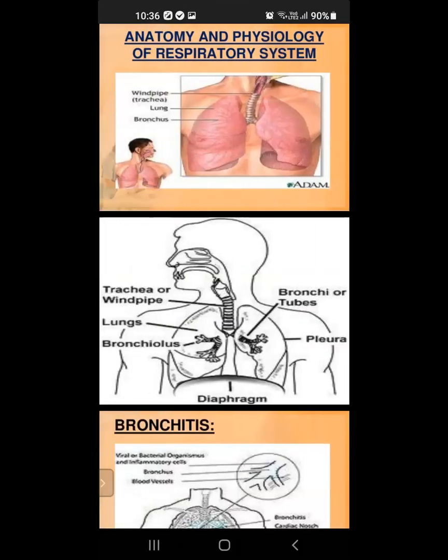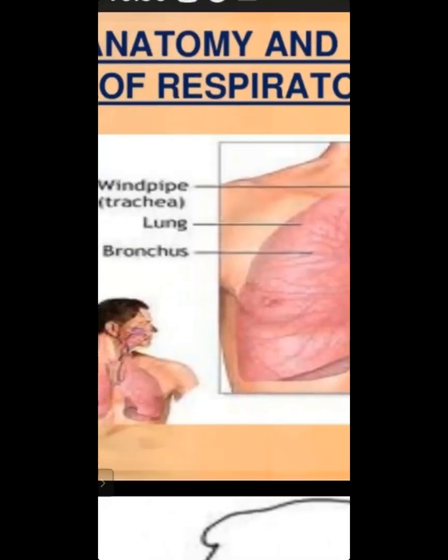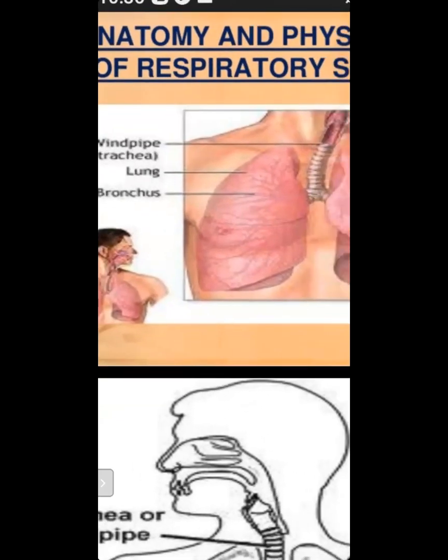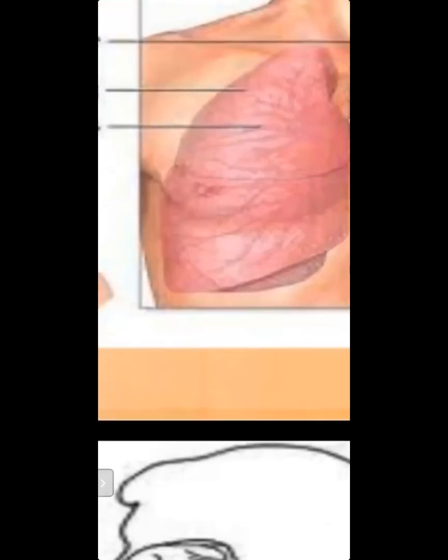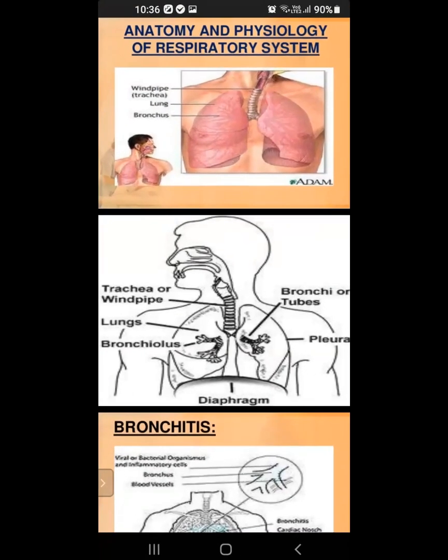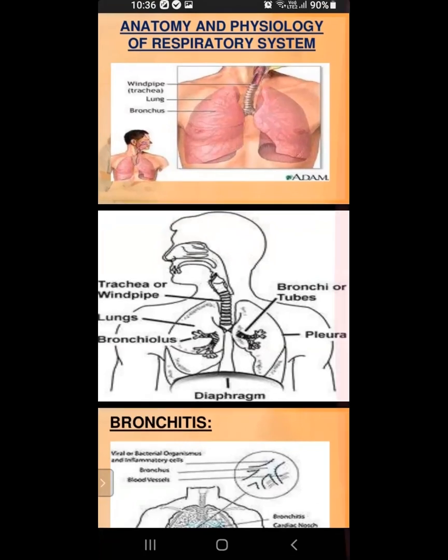hematemesis. This is the picture of the anatomy and physiology of the respiratory system. Windpipe, trachea, lung, bronchi. You can see nicely: windpipe, trachea, this one, and lung and bronchi. This is the bronchi. And this is another picture: trachea or windpipe, lung, bronchial tubes, pleura.